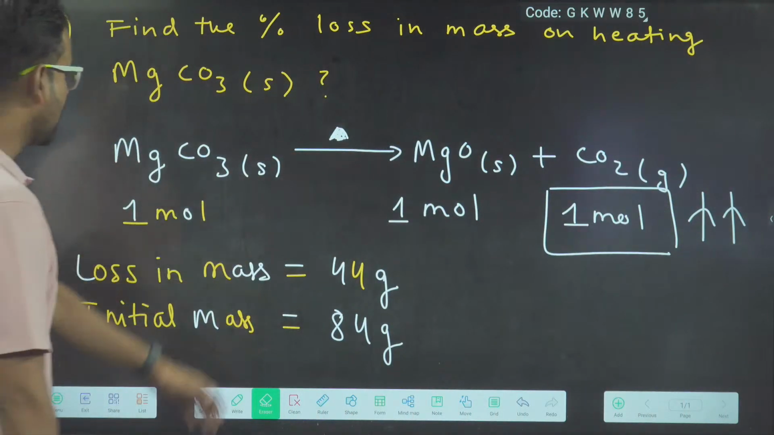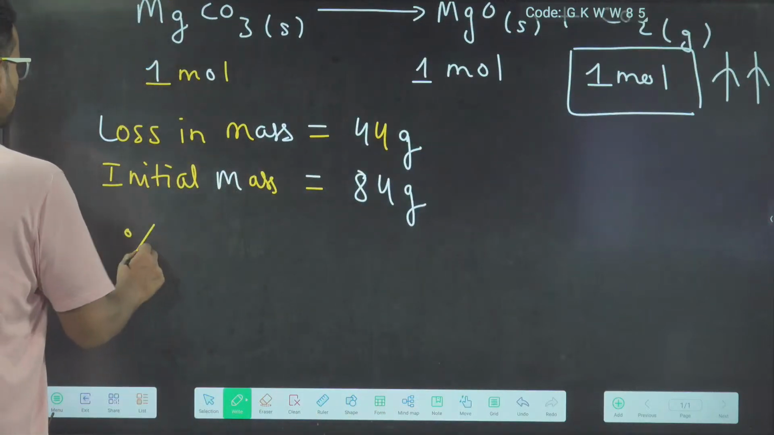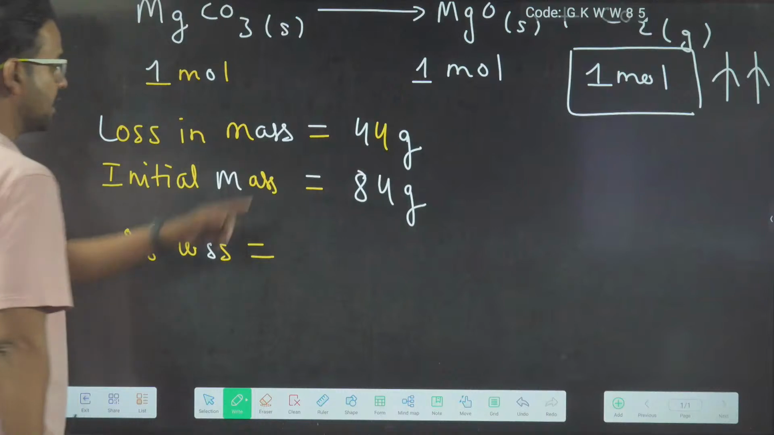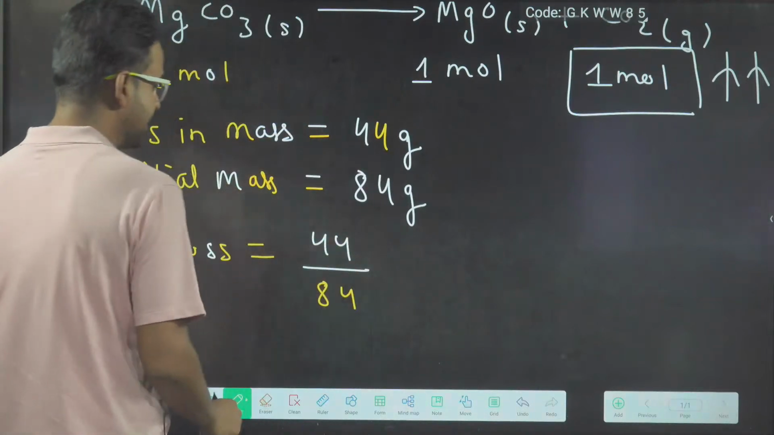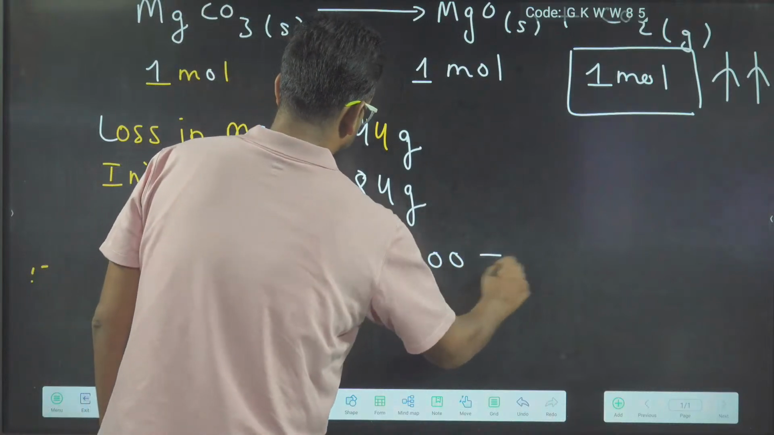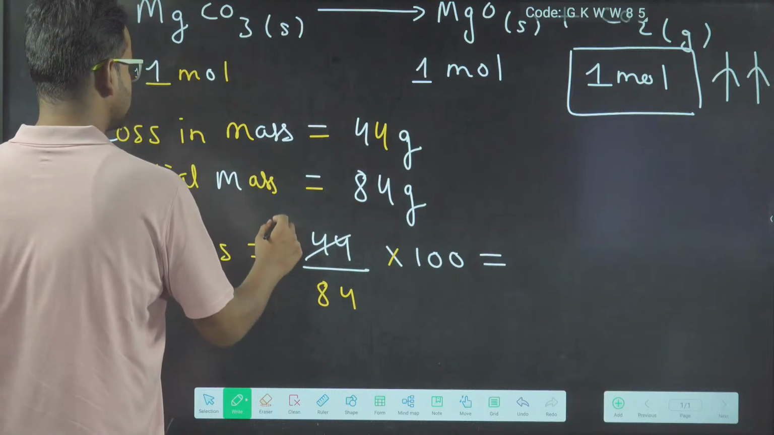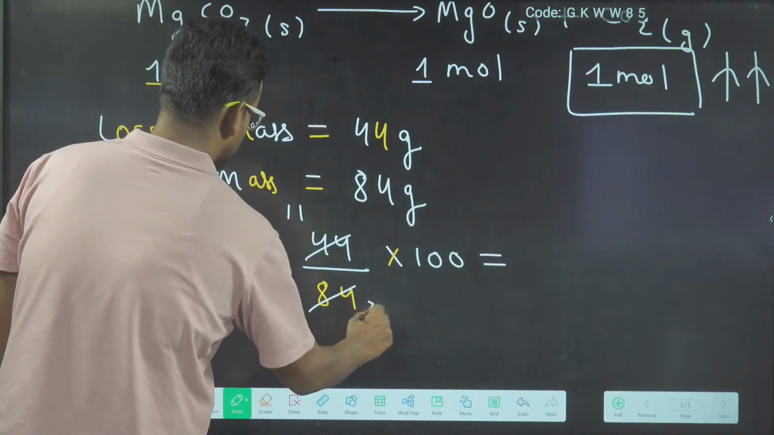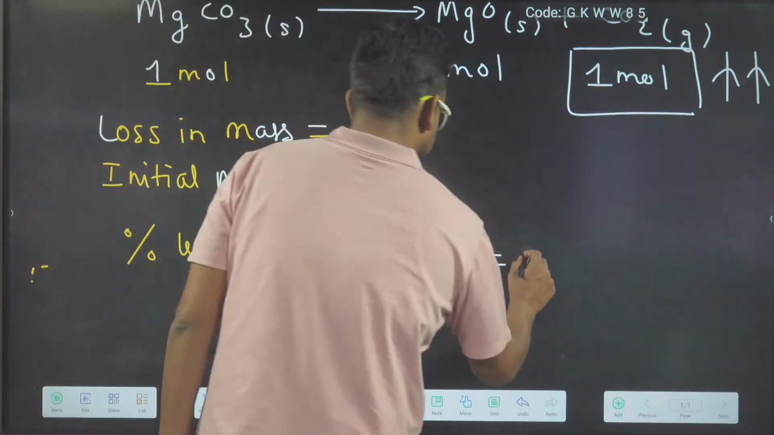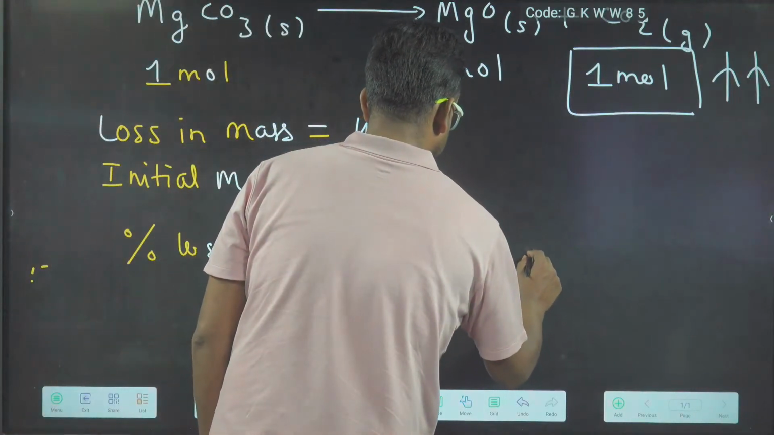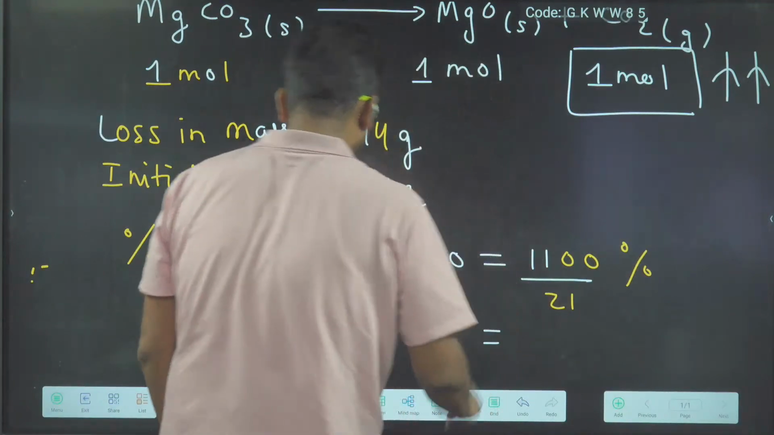Okay, boys and girls. So now we are in a position to calculate the percentage loss. Percentage loss will be equal to the loss upon original. So loss is 44, upon original is 84, into 100. Now this calculation can be done. This gets cancelled by 4, so this becomes 11 and this becomes 21. So now this will be 11 by 21, so 1100 upon 21 percentage.